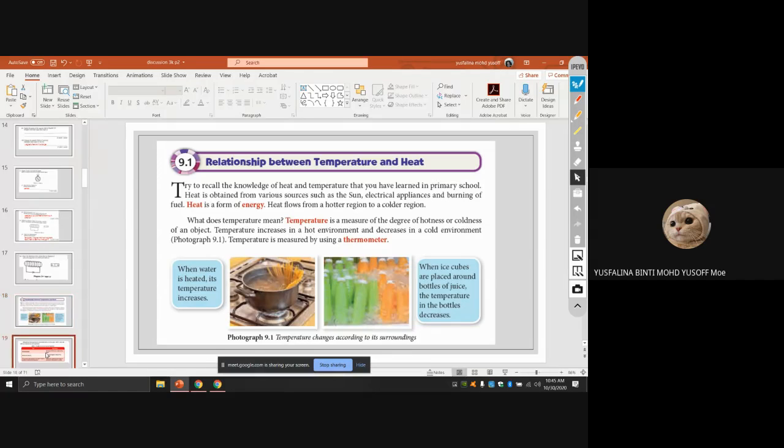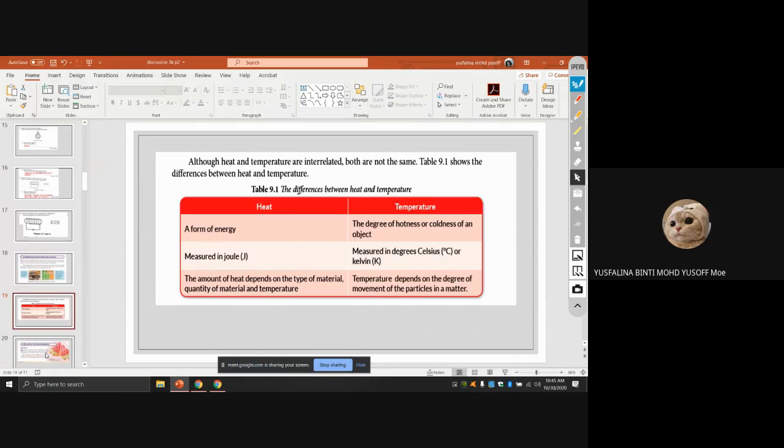Alright, next one. Although heat and temperature are interrelated, both are not the same. We have to know there's a difference between heat and temperature. Heat is a form of energy, while temperature is the degree of hotness or coldness of an object. Heat we measure in joule. The unit of energy must be joule. I think you already learned in Form 3, for gravitational potential energy and kinetic energy, all of them use the joule as a unit. So heat also has the unit joule.